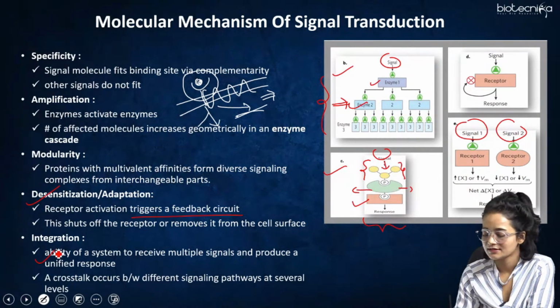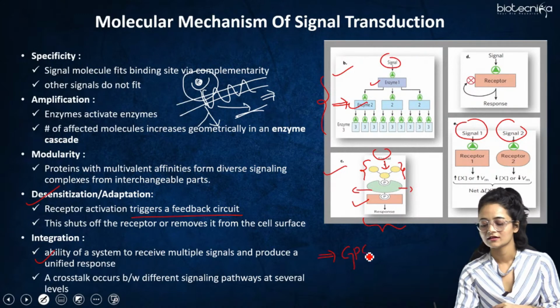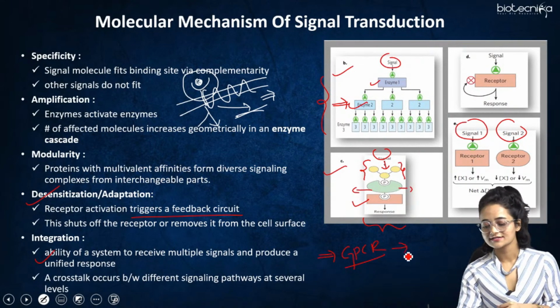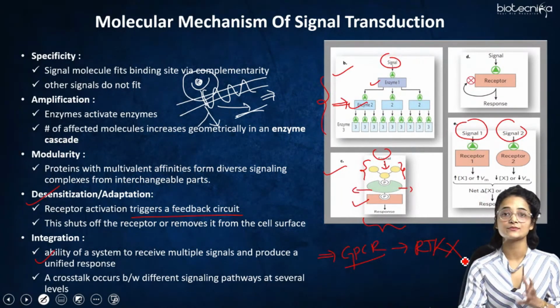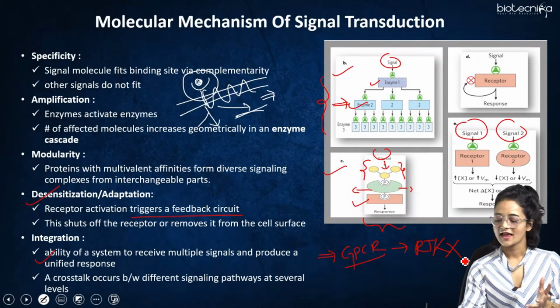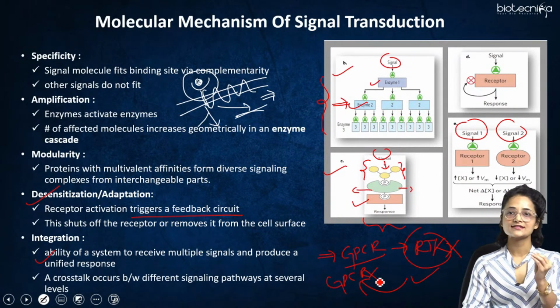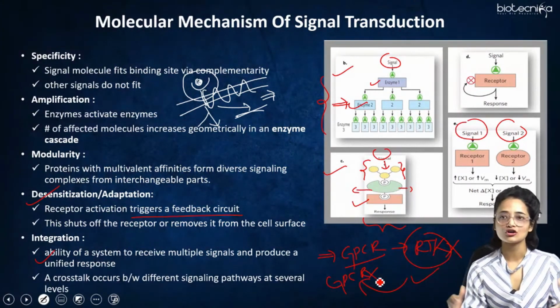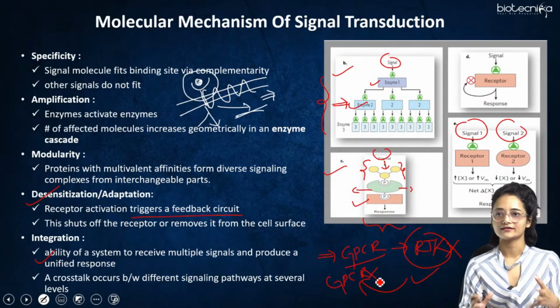Here we can see that when GPCR signaling is taking place, RTK signaling doesn't take place. And when RTK signaling is taking place, it inhibits GPCR signaling, and GPCR signaling is not taking place. So one signaling at a time takes place, and there is crosstalk between multiple signaling pathways so that one response is produced at a time.